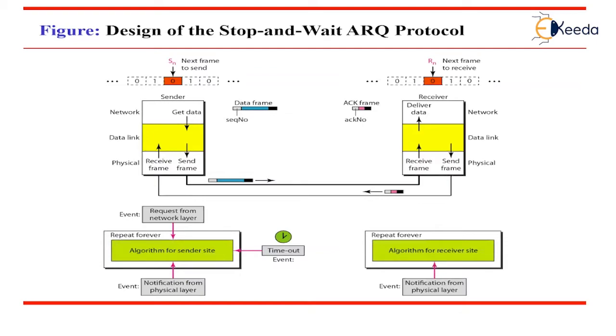The lost frames need to be resent in this protocol. If the receiver does not respond, then there is an error. How can the sender know which frame to resend? The remedy to this problem is that the sender keeps a copy of the sent frame. At the same time, it starts the timer. If the timer expires and there is no acknowledgement for the sent frame, the frame is resent. The copy is held and the timer is restarted.